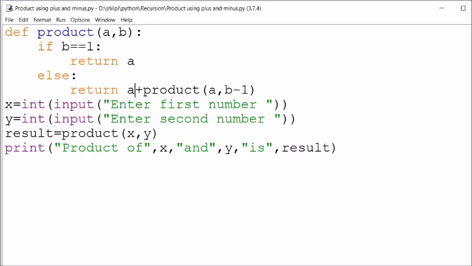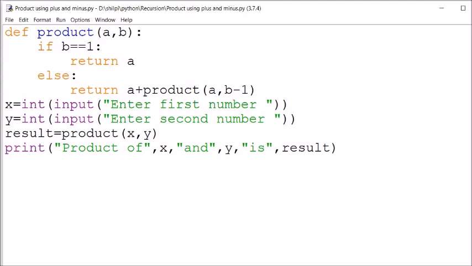Now initially there was 3. Now next 3 means 3 plus 3. And again it will make a function call, that is a will be 3 and b will be 2. In next recursion, a will be 3 and b will be 1. As soon as it reaches 1, the base case is reached, and it will return 3 last time. That means in the fourth recursion it will come to an end, meaning it will add 3 four times.